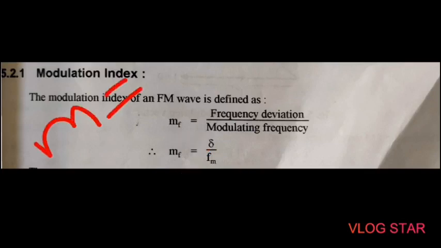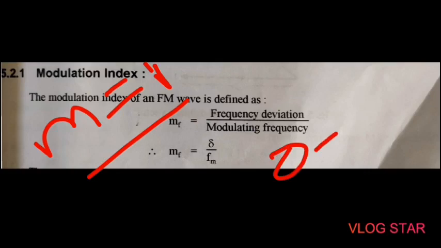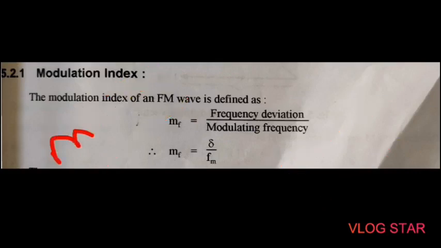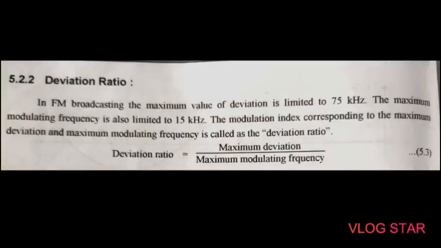We have already studied that the maximum value of modulation index in case of AM is 1, or it lies between 0 to 1. But for FM, the modulation index can be greater than 1. That is, it should always be greater than 1 for the FM.